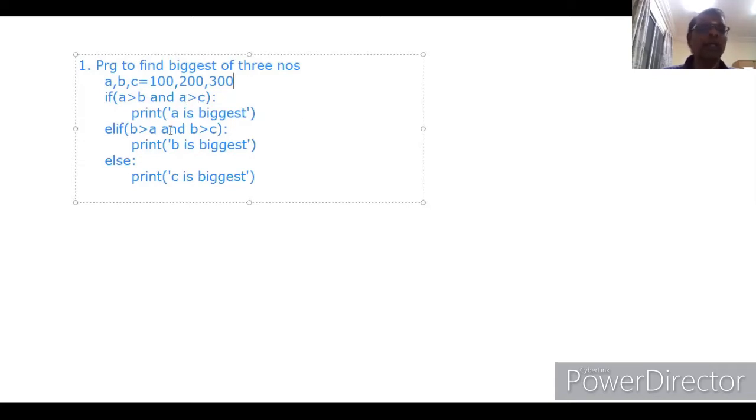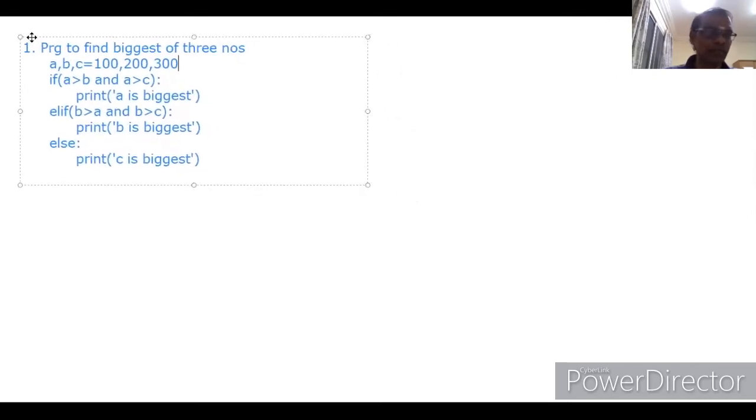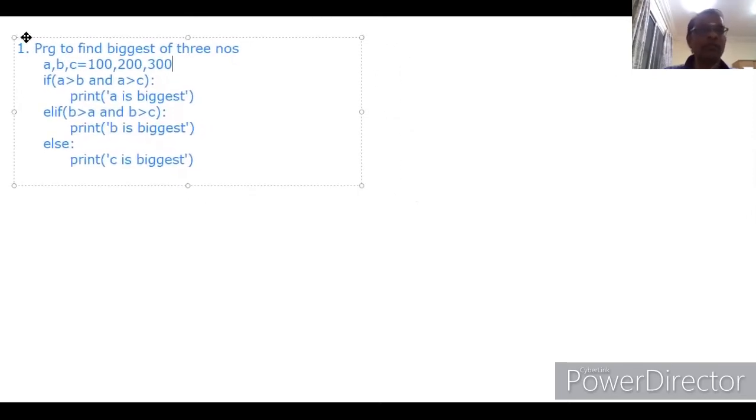Then this condition will be evaluated. 200 greater than 100, it is true. 200 greater than 300, it is false. Again, this condition becomes false. It comes here. If all the conditions are false, the else block will be executed. C is biggest, so we will get C. So whatever the values are, we will get the biggest of the three numbers. This is the usage of if, elif, else.